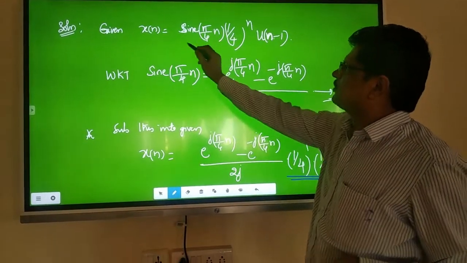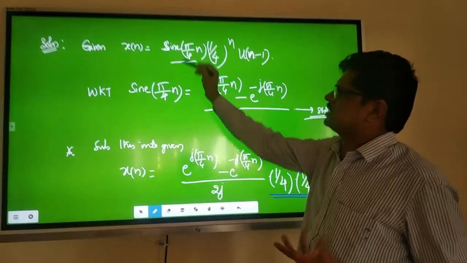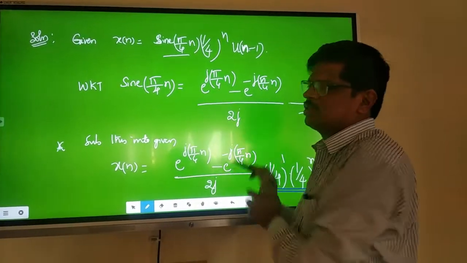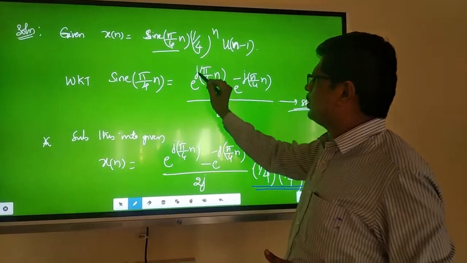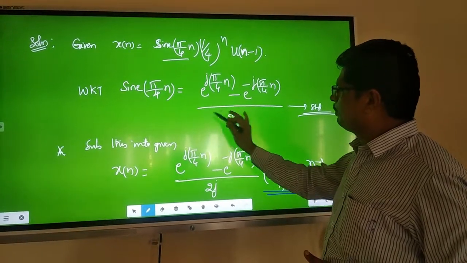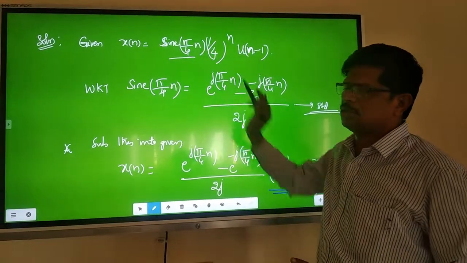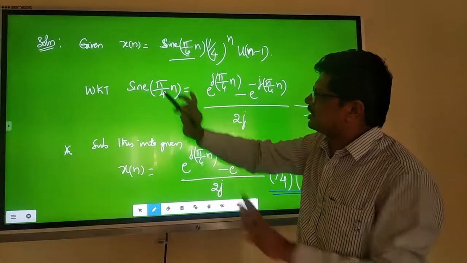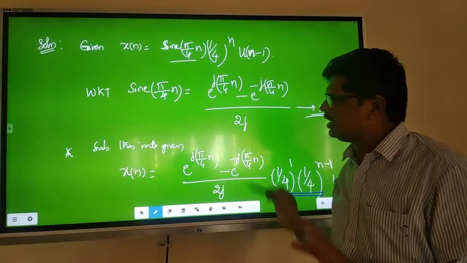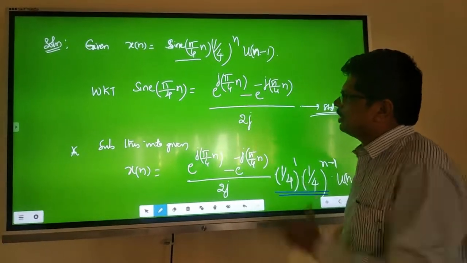You may be asked cos in place of sine, and that also you can write with the same expression. Cos of theta is equal to e to the power j theta plus e to the power minus j theta, by 2 instead of 2j. That's the only difference if the same signal is given with cos. Now first write the sine equation.